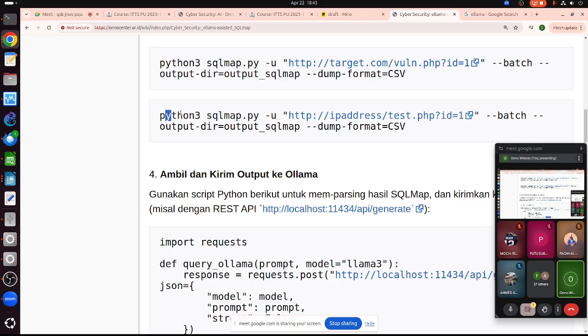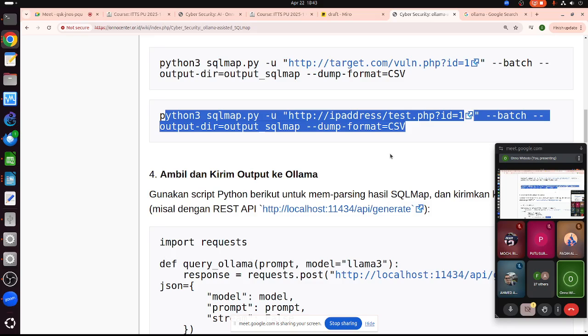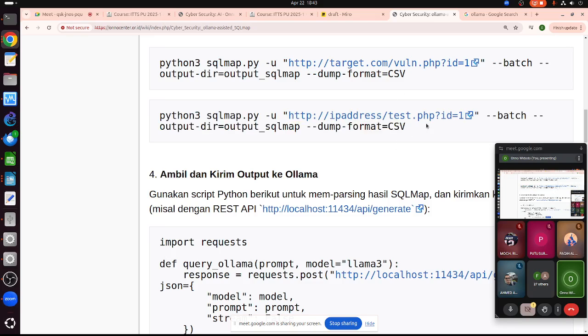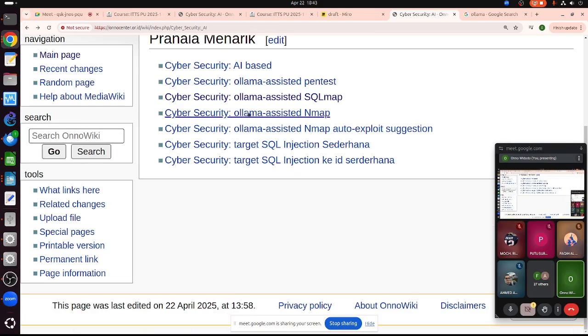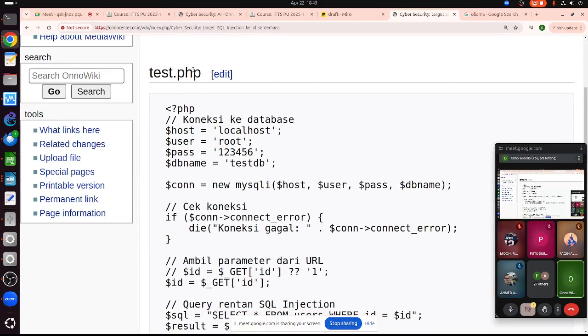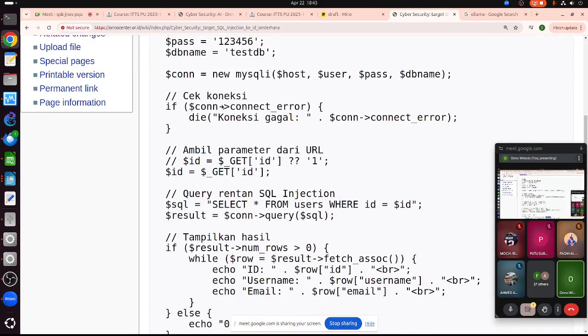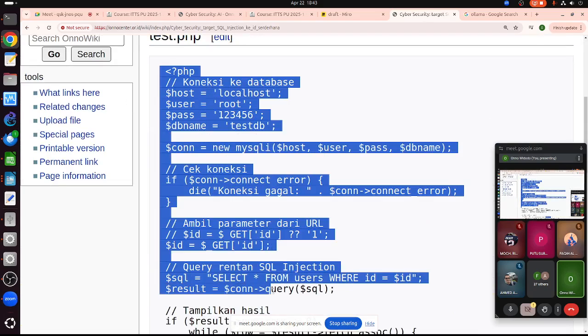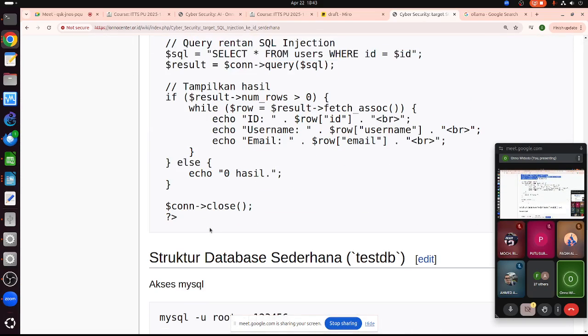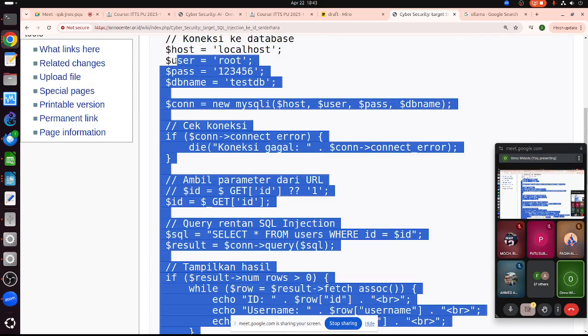to see whether I can test using SQLmap. This is how to test this manually. I also need to set up the test.php file. It's here actually. This is the test.php, the actual file that we attack. This is for testing purposes only.